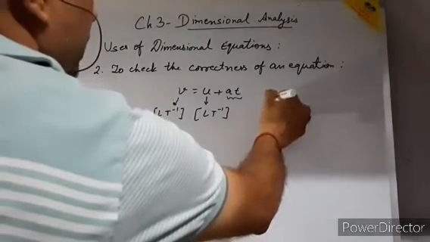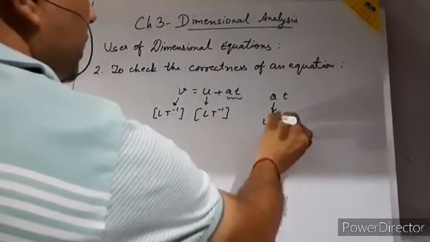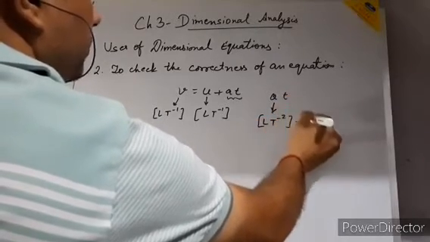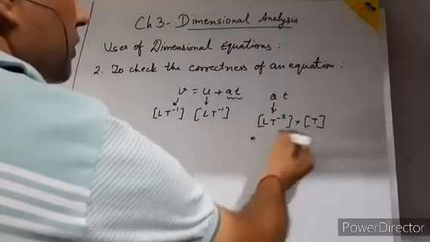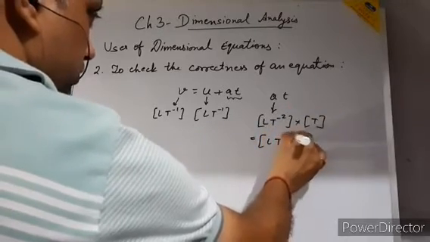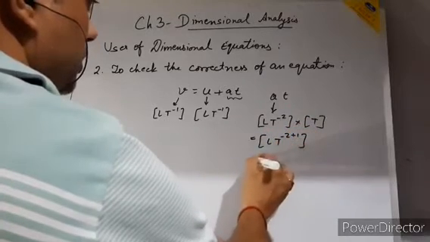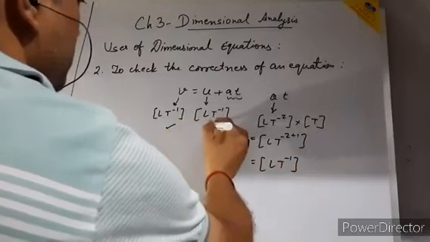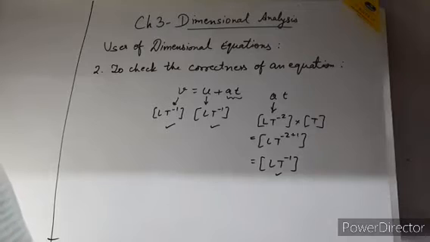Okay, so at, so acceleration, the dimensions of acceleration is L t minus 2 into time. Now we will solve this one. So L t to the power minus 2 times t. It is a multiplication, so powers will be added. Now it is L t minus 1, so here L t minus 1, here L t minus 1. So that means my formula is correct.